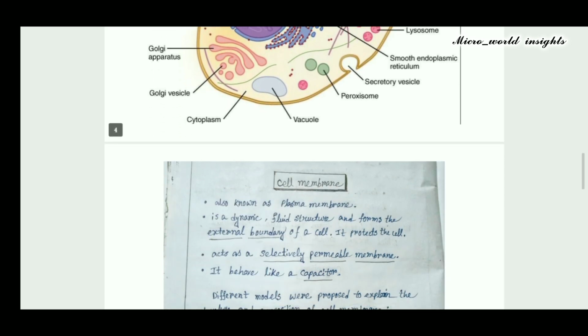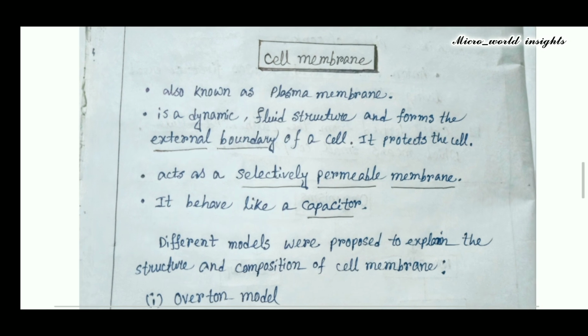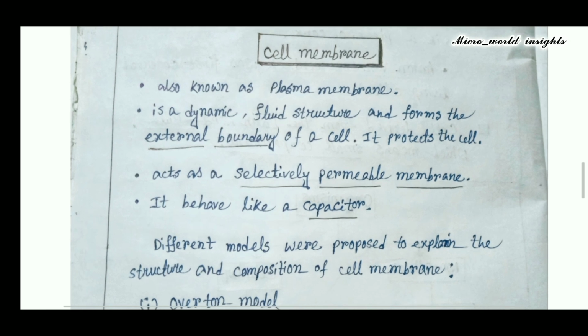Now talk about the cell membrane. Cell membrane is also known as plasma membrane. It is a dynamic fluid structure and forms the external boundary of a cell that protects the cell. It acts as a selectively permeable membrane. That is, it allows some solutes to cross it more easily than others and regulates the molecular traffic across the boundary. Cell membrane behaves like a capacitor. A capacitor is simply a device that allows separation of electrical charge and establishes an electric field across the plates of the capacitor.